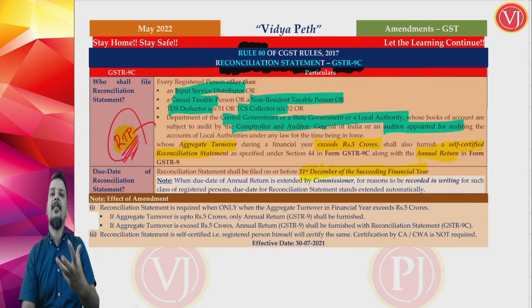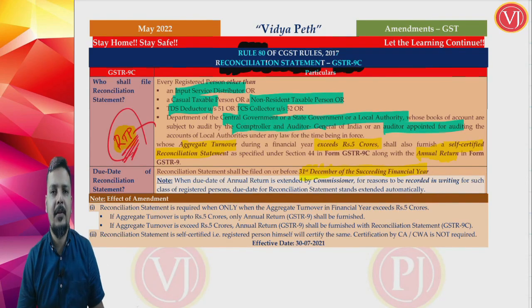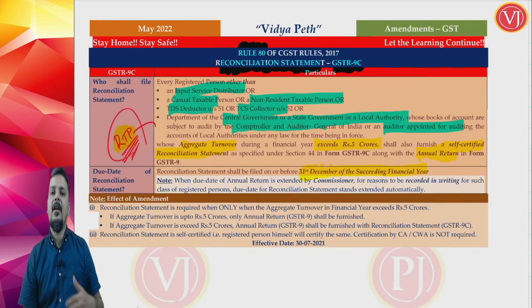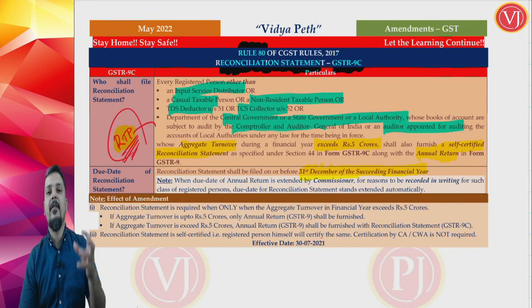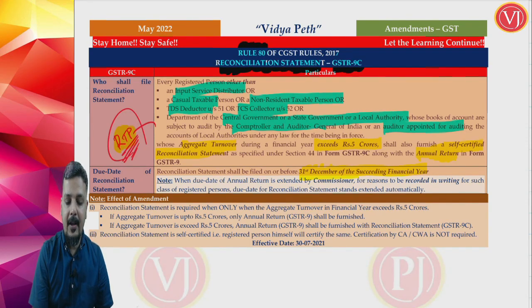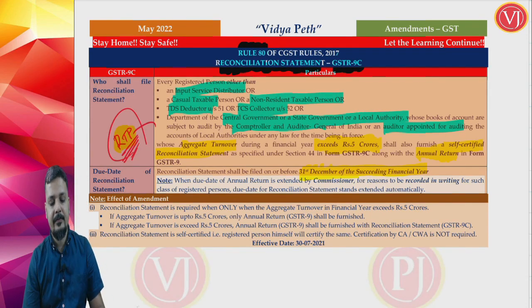So if I am a regular taxable person whose turnover is more than 5 crores, I have to file GSTR 9 plus GSTR 9C, and both of them have to be filed before 31st December of the succeeding financial year. So that remains the same. What difference has come is that the threshold limit of 5 crores is mentioned in the rule itself. Previously that limit was not there. Second, now it is self-certified.